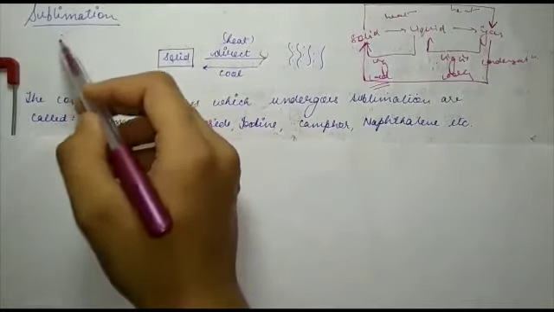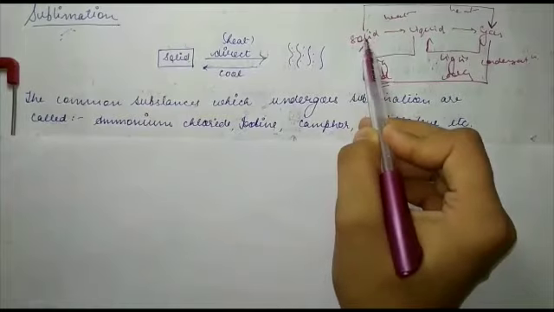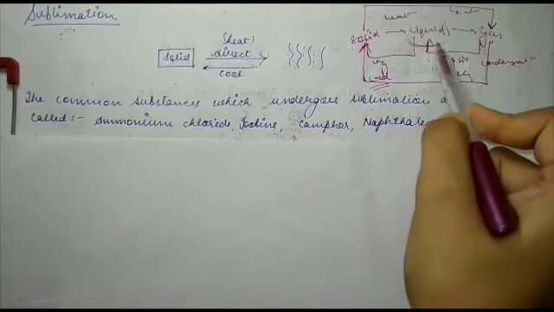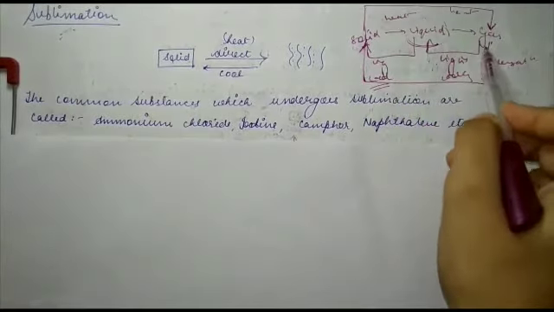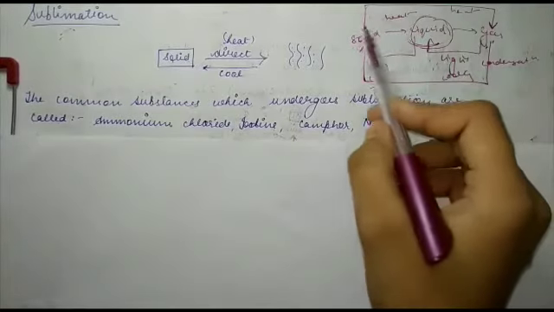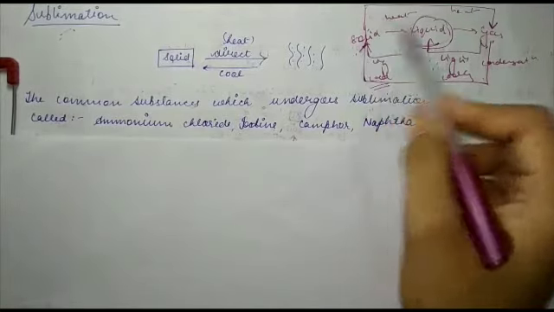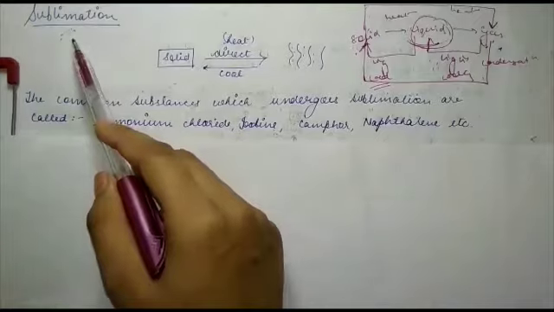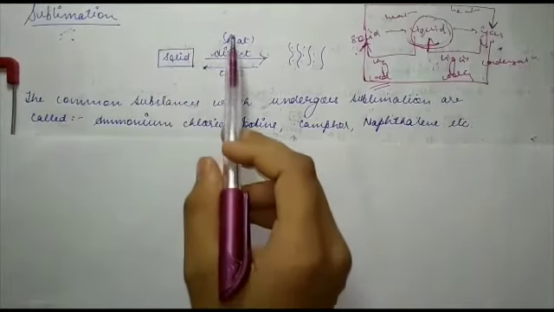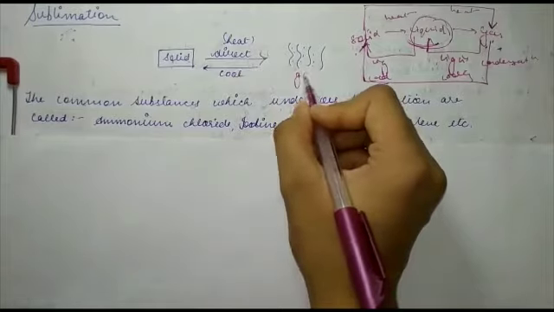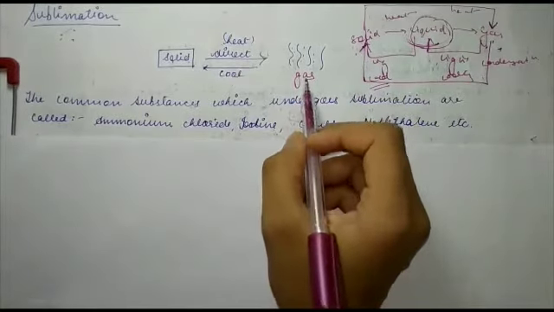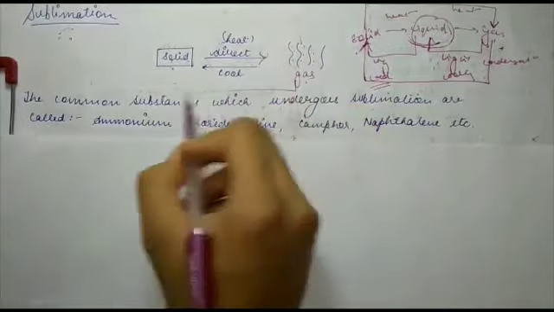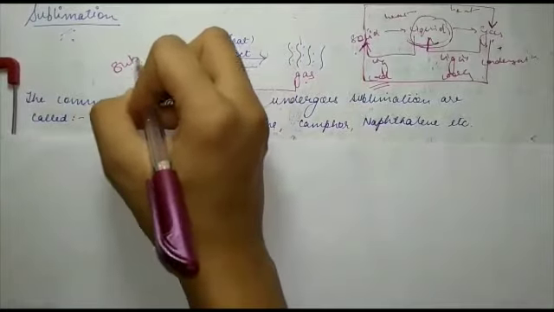So this process is called sublimation. When a substance is directly converted from its solid form to its gaseous form without entering the liquid form, that process is called sublimation. See here, I have written solid. When you apply heat, it will get converted to its gaseous form. Again, when the gas is cooled, it will form its solid form. So this whole process from solid to gas or from gas to solid is called sublimation.